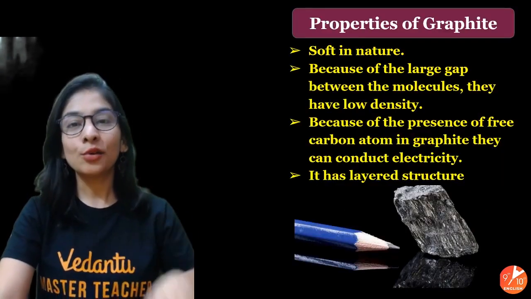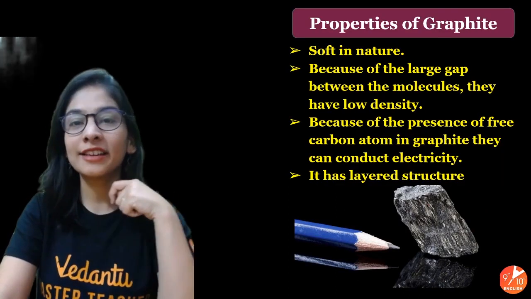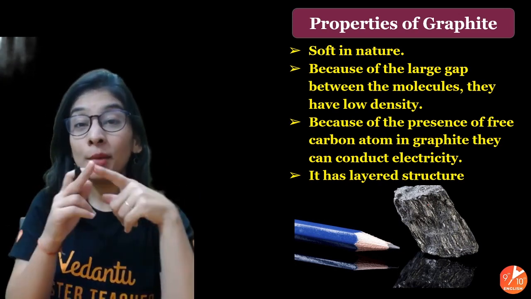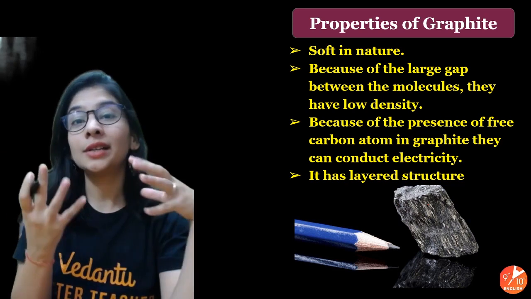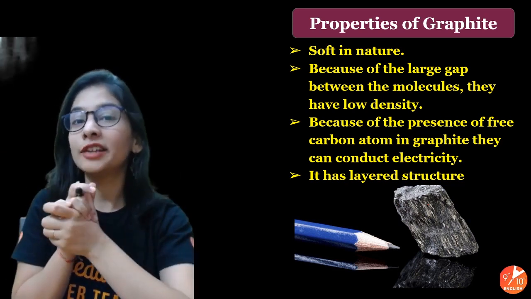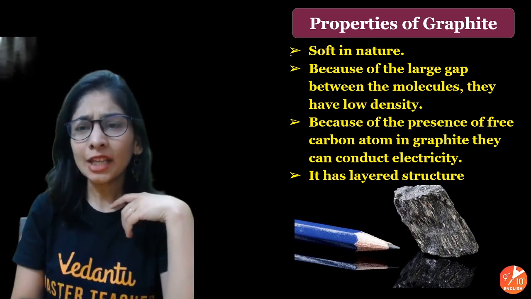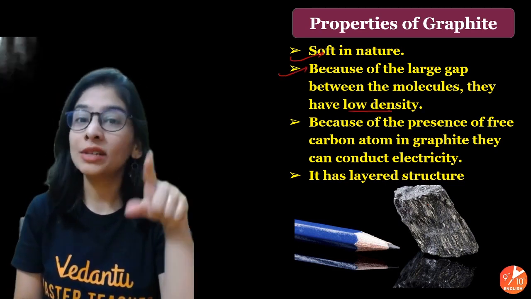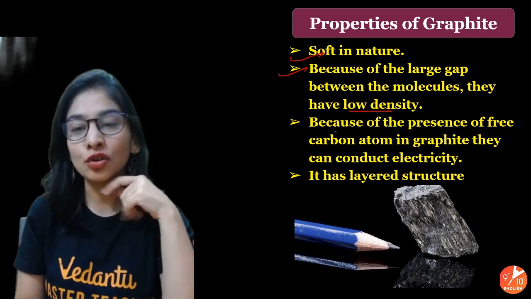And students, you know, the single flat 2D layer is called graphene. What do we call it? Graphene. And it's very strong because all of the bonding between carbon is strong covalent bonding. Alright. Graphite is soft and slippery in nature, with comparatively low density than diamond, but yeah, having good density.